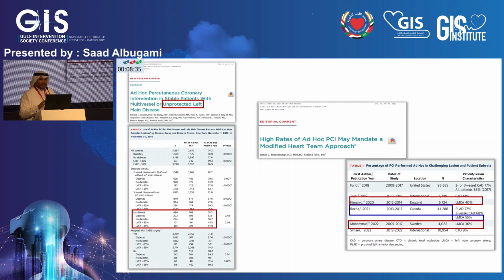There is evidence from registry data. This is from a registry from the New York area. It showed up to 11.67% of patients with left main disease, operators choose to go for ad hoc PCI. It included patients with diabetes and low ejection fraction. An accompanying editorial in the same issue showed, in registry data, up to 55% of patients would go for ad hoc PCI.